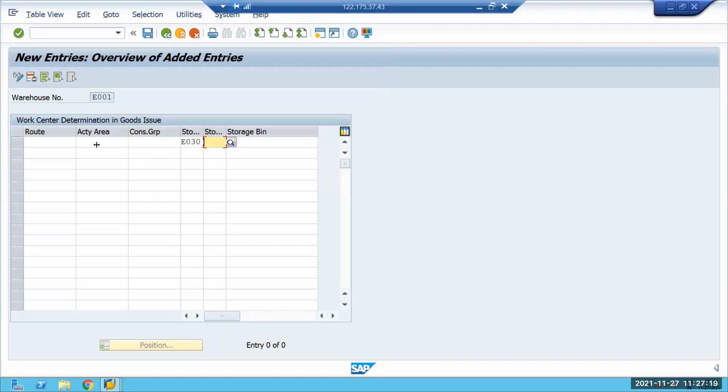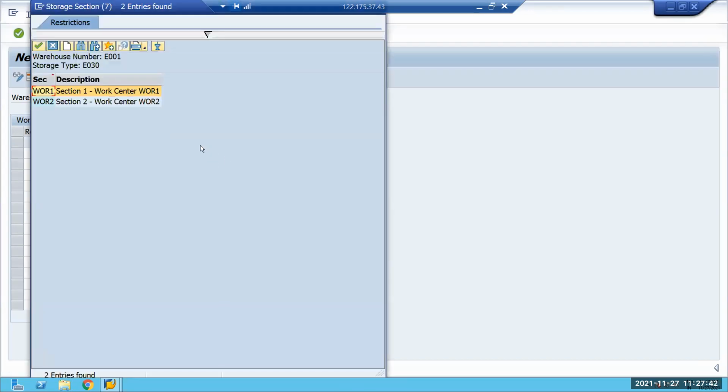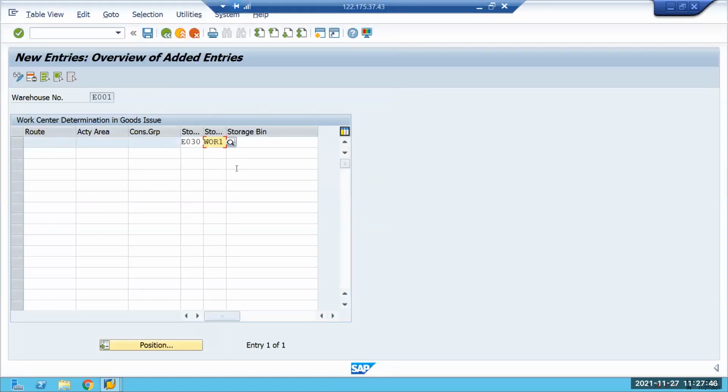Okay. And activity area, source activity area, this one? No, activity area is not mandatory. You just must specify the storage section. I think consolidation group is also not mandatory. No. Specify the section also. I think it's looking for section here. Okay. And then save. Enter and save.